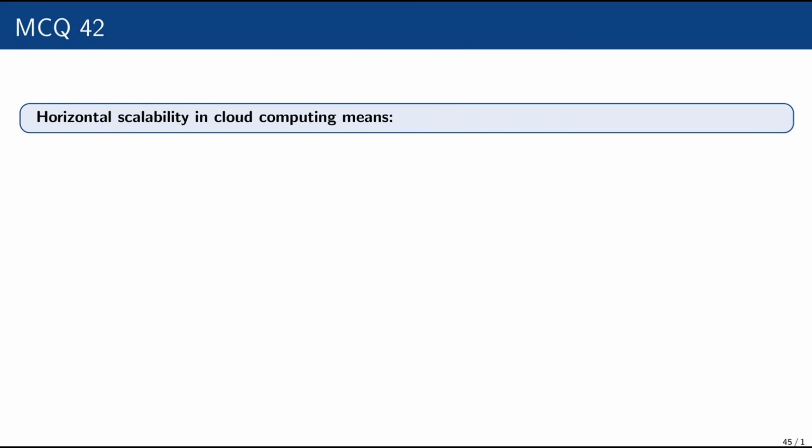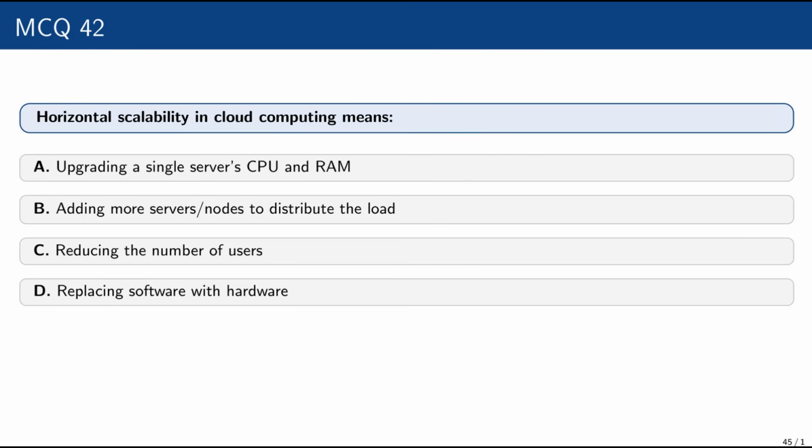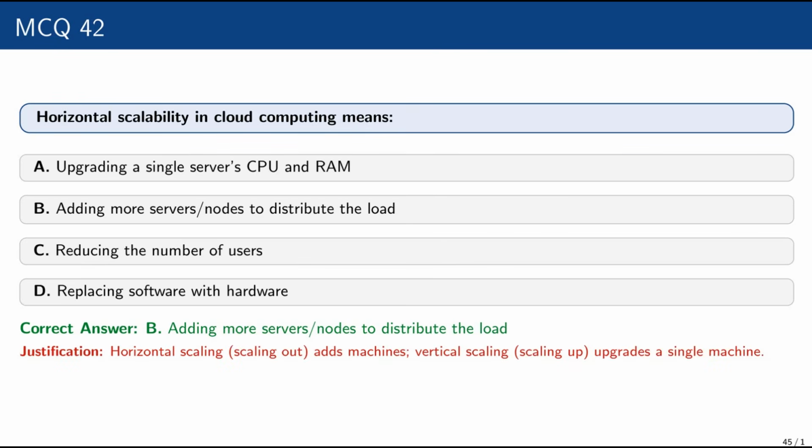Horizontal scalability in cloud computing means upgrading a single server's CPU and RAM, adding more server nodes to distribute the load, reducing the number of users, or replacing software with hardware? The correct option is adding more server nodes to distribute the load. Horizontal scaling adds machines, vertical scaling upgrades a single machine.